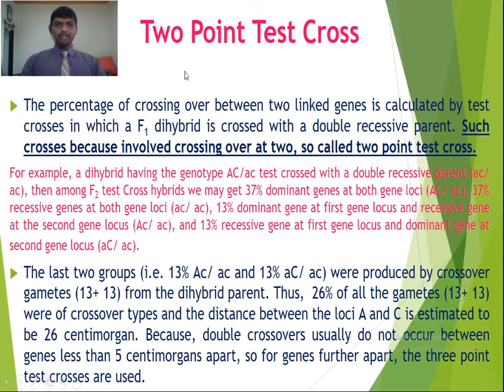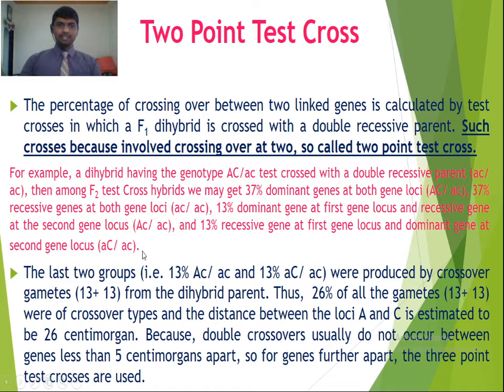So it is a 2-point, meaning it is a dihybrid cross. The percentage of crossing over between two linked genes is calculated by test crosses, in which an F1 dihybrid, that is a dihybrid cross or 2-point cross, is crossed with a double recessive parent. Such crosses involve crossing over at two genes, so they are called 2-point test crosses, where two genes are considered and the crossing over occurs between them.